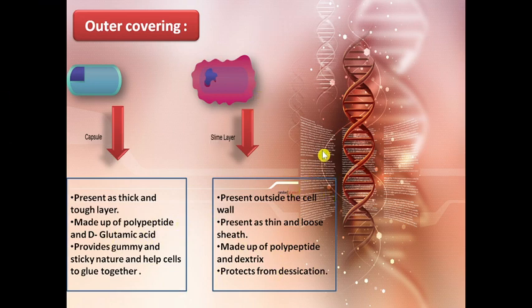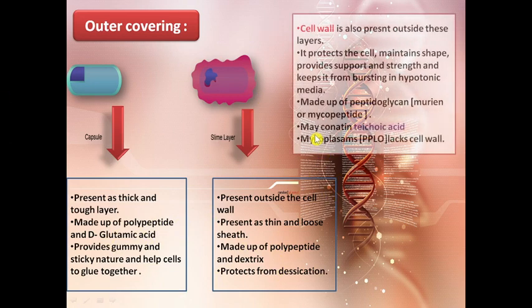Outside to this layer is the cell wall. So the cell wall is present outside this layer. It protects the cell, maintains the shape, provides the support and strength, and keeps the cell from bursting in hypotonic media. It is generally made up of peptidoglycan, which is also called murein or mucopeptide, and it may sometimes contain teichoic acid.